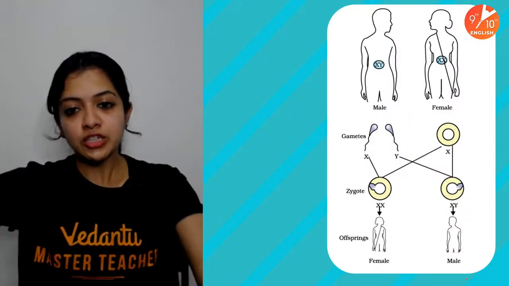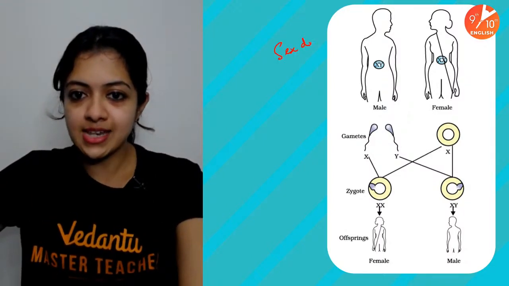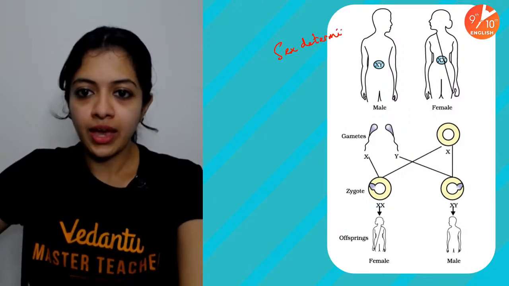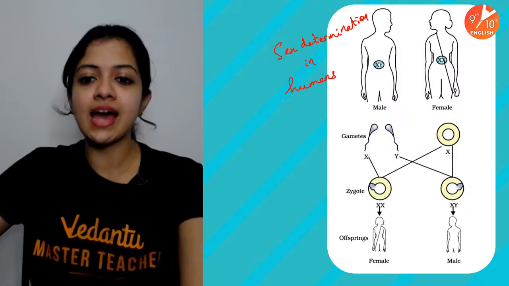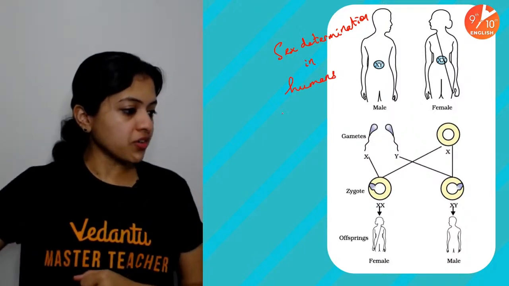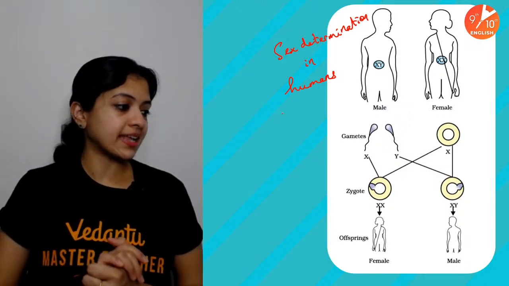And the gist of sex determination in humans is right here for you. Sex determination in humans. This is how this works. Right, children? Good.